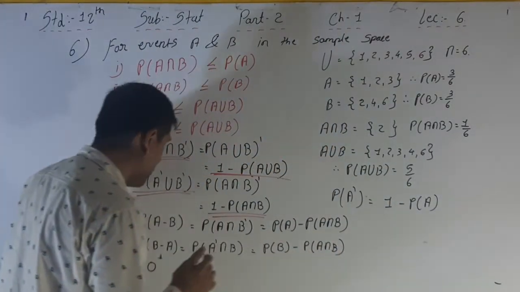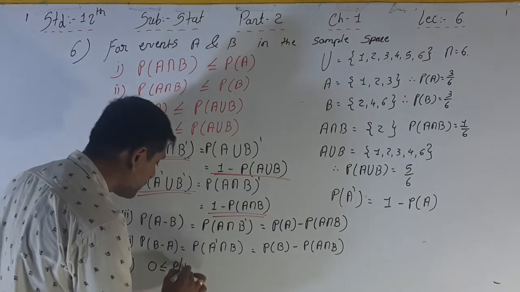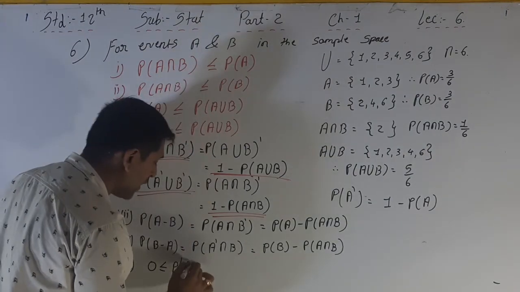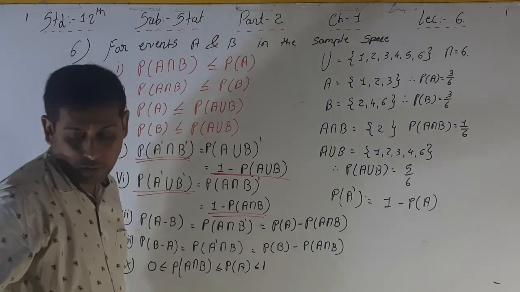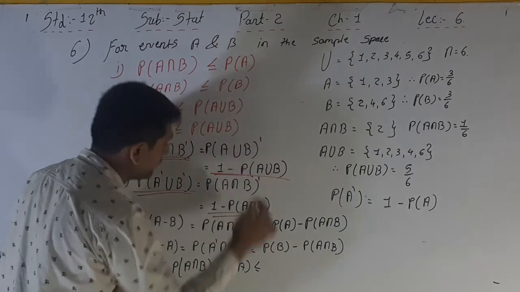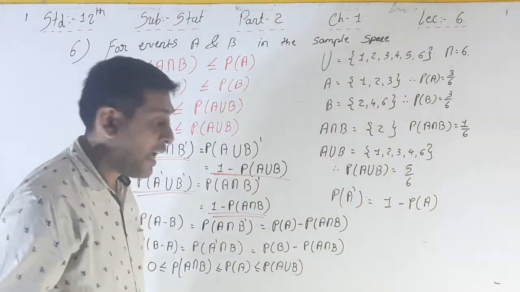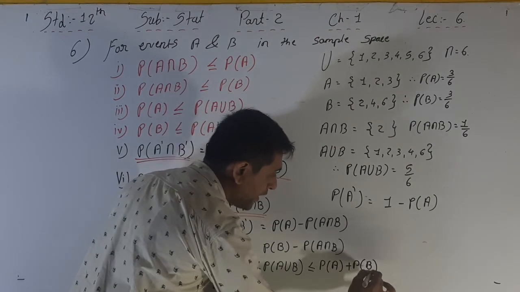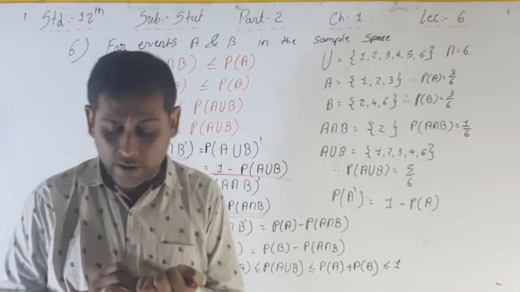Okay, so 0 is the starting point, then less than or equal to P of A intersection B. See here, P of A intersection B is always less than P of A and P of B. That's why intersection, then P of A, then P of B, then P of A union B. And the last thing is that P of A plus P of B is the highest one, and if 1 is given, the total answer 1 is the last.